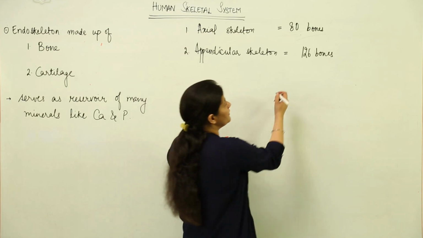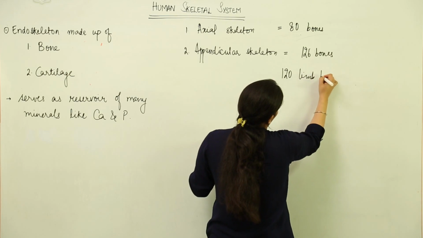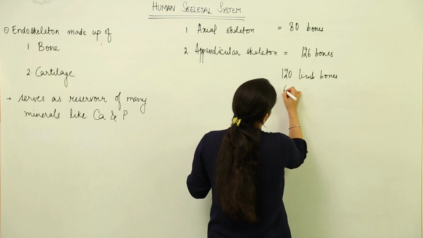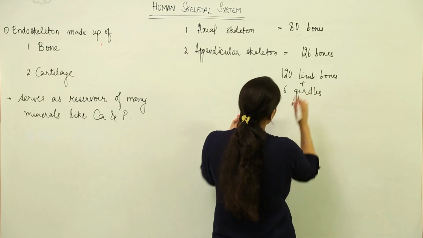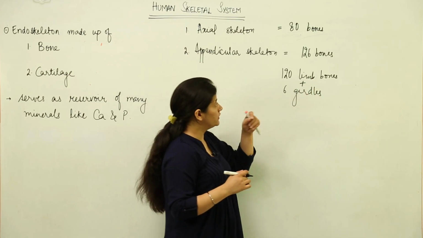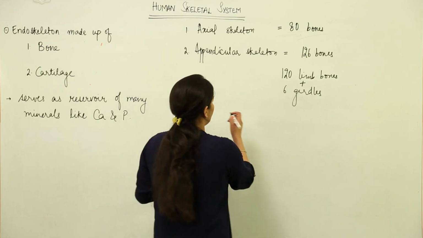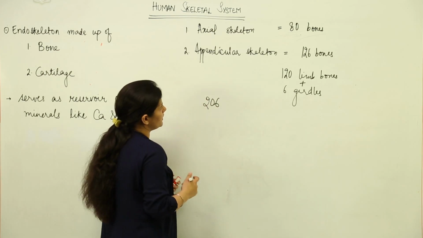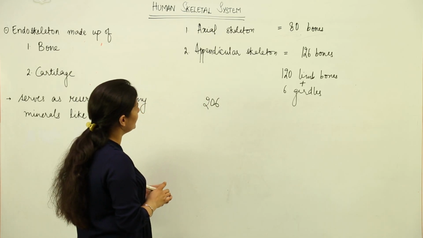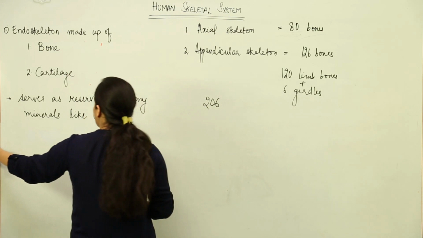You have to remember that 120 are limb bones and 6 are those of girdles, which sum up to 126, and in total you know very well that the human body has 206 bones. So this is what we are going to study in detail. The axial skeleton that lies along the longitudinal axis will have 80 bones.